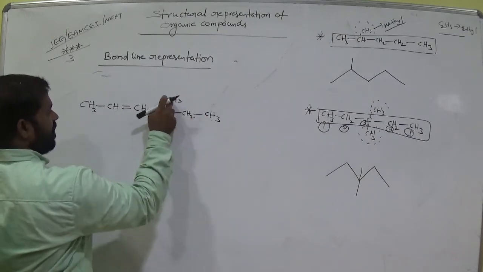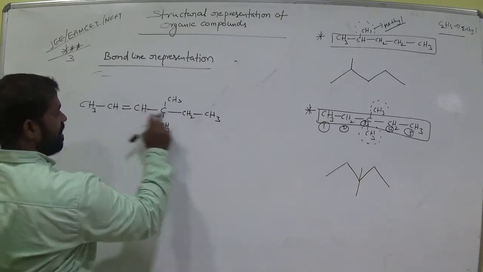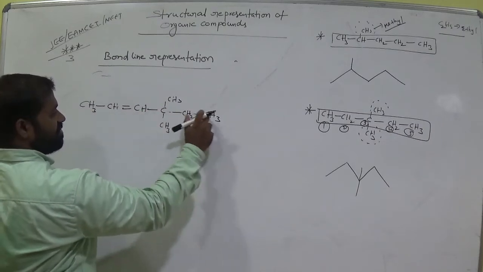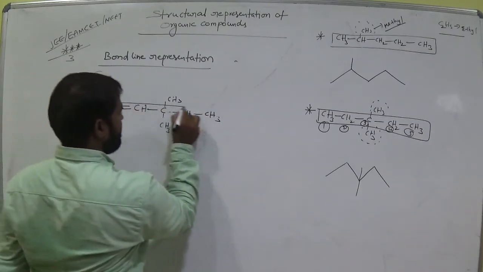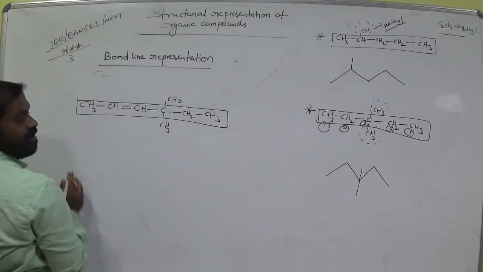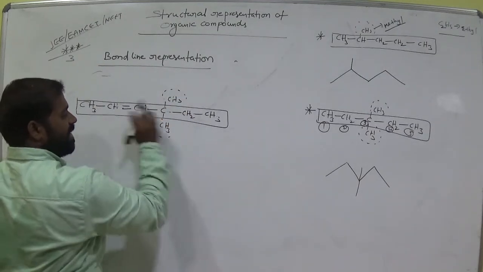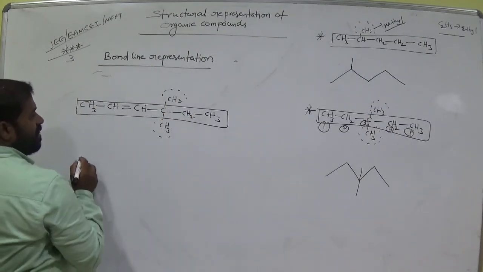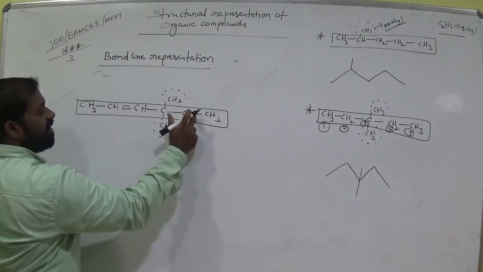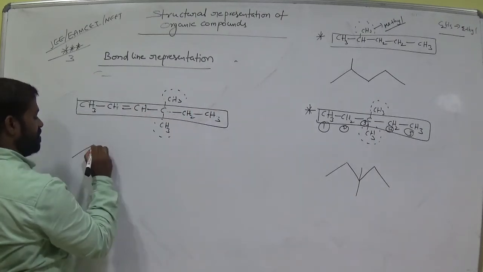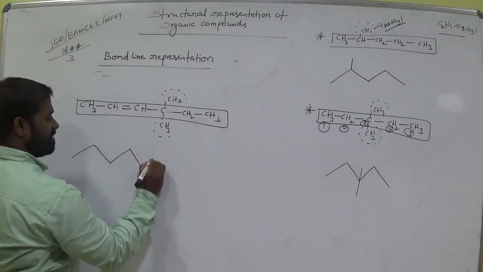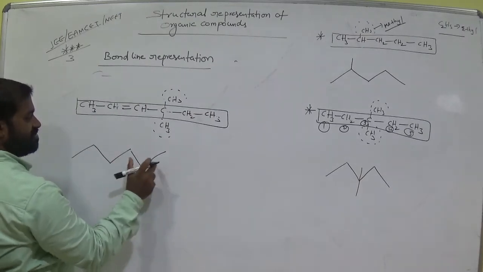This is the longest chain. Am I right? Clear? Now these two are sub branches. Now how many carbons? 1, 2, 3, 4, 5, 6. Am I right?